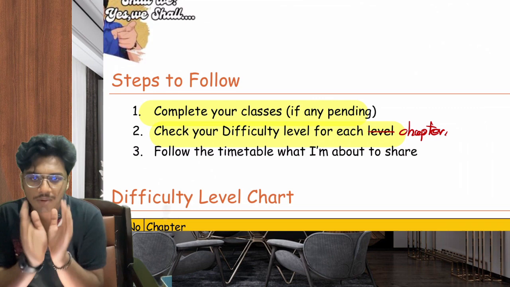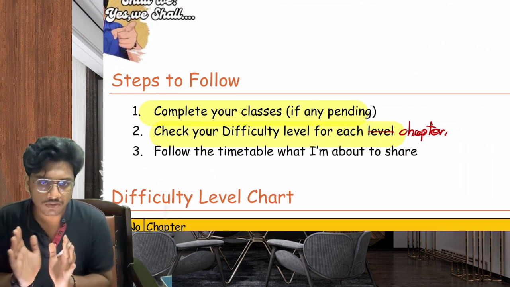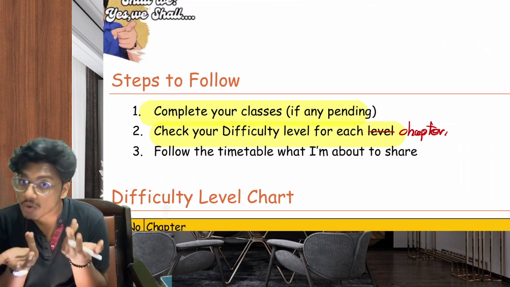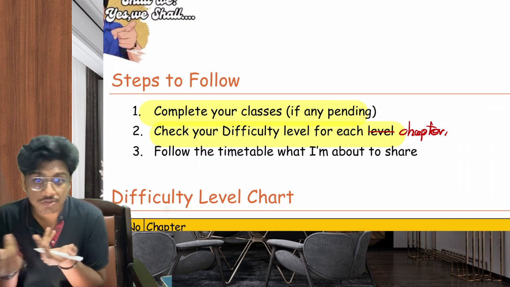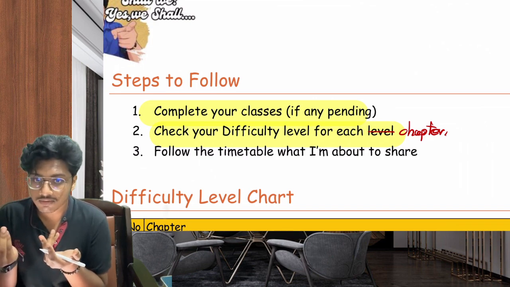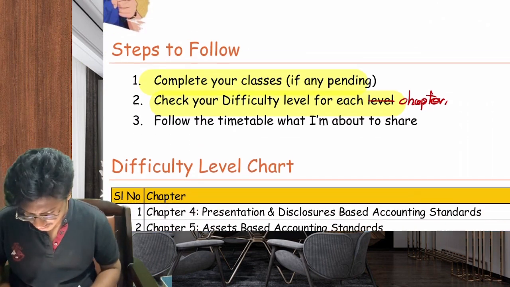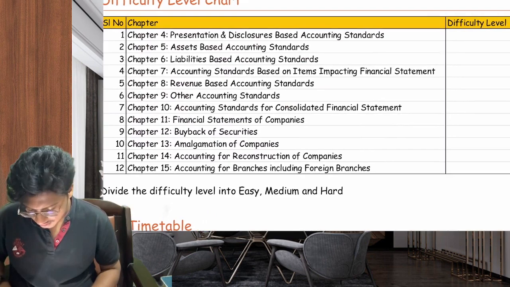See, if you're planning something, you need to understand your pros and cons. Even in your strategic management paper, you're learning SWOT analysis: strength, weakness, opportunity, threat. The same applies for your study plan also. So you need to check your difficulty level. What do I mean by difficulty level?